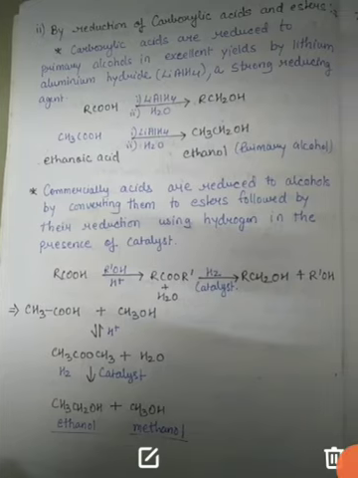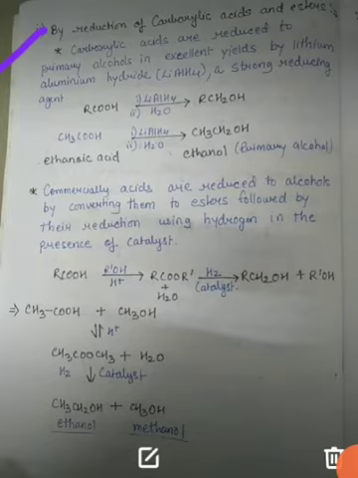Now students, alcohols can also be formed by reduction of carboxylic acid and ester. For the preparation from carboxylic acid, we can simply reduce it in 2 steps.